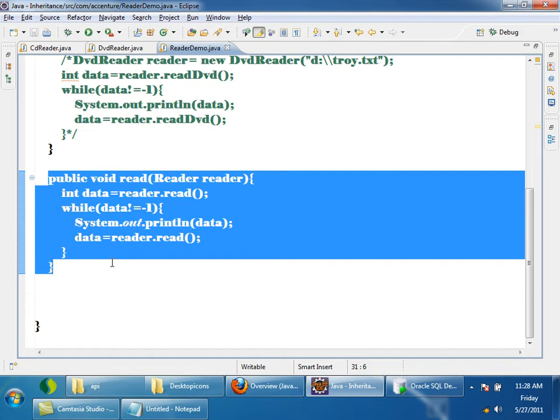Actually, Reader is an interface, right? If this method is taking the Reader interface, it can be passed any implementation of Reader. But in my method, what am I using? Am I using any implementation? I am calling methods on the interface only, on the interface reference, right? So if I pass an object of CD reader, this will call the read method on CD reader. If I pass an object of DVD reader, this reader.read will call the read method of DVD reader, right? But if you see, this code is written using only interfaces.